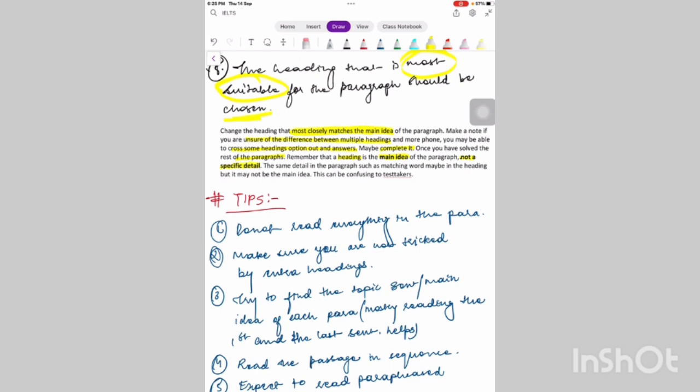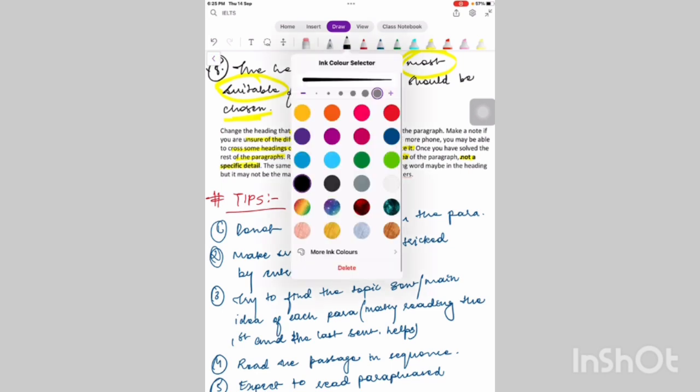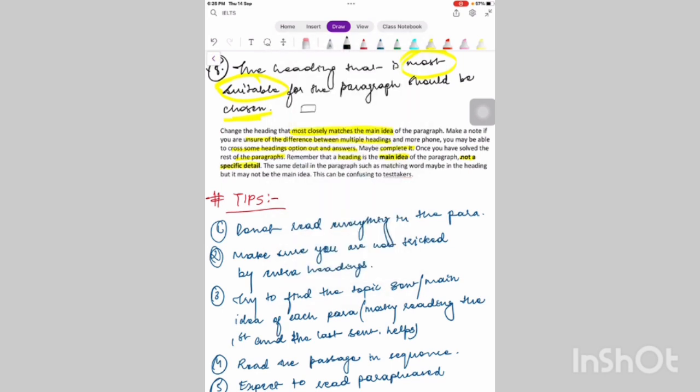So what they're trying to say here is that suppose you get 5 paragraphs and you get 7 options of matching headings. You have to match the heading. Out of these 7, you also know that if 4 paragraphs are there, only 4 will be the correct ones and the remaining 3 would be the wrong ones.